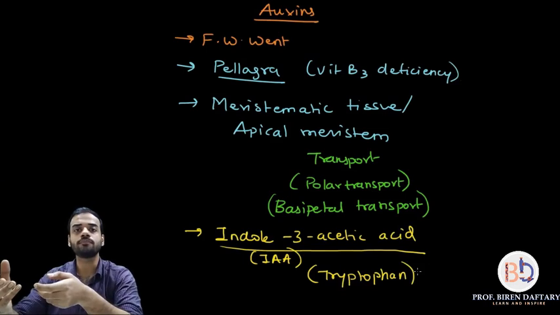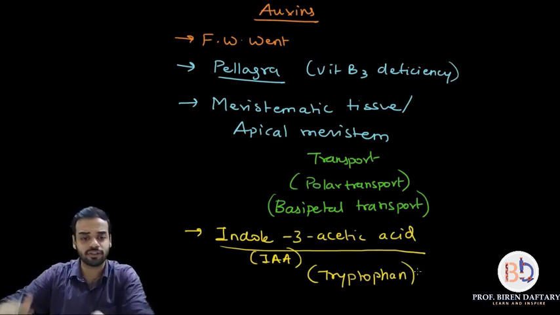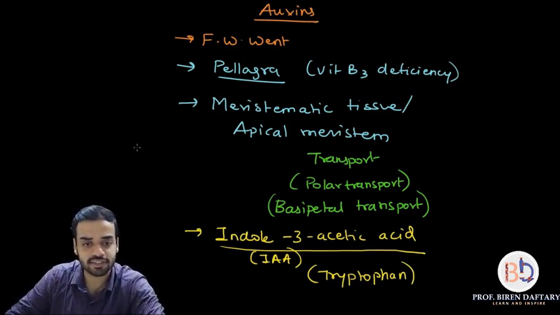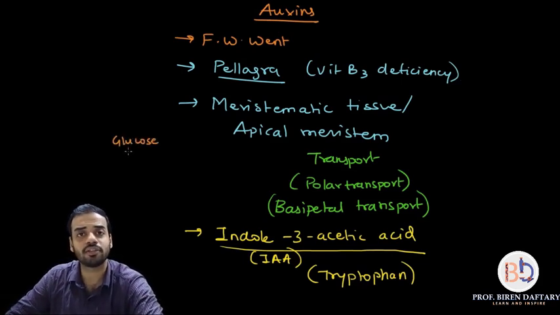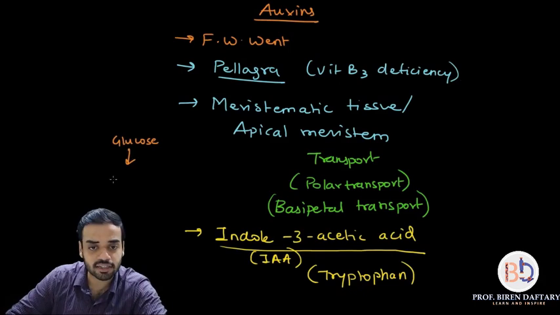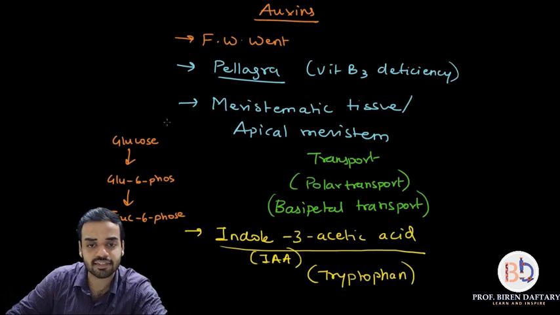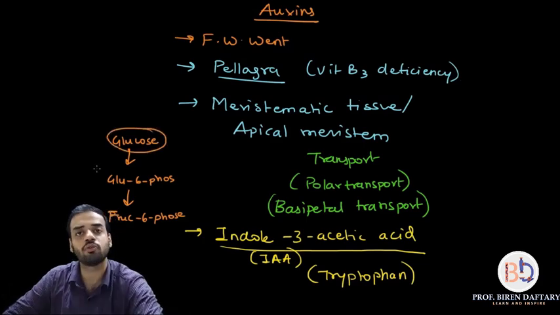For example, in respiration, suppose I write down over here sideways glucose, when we study glycolysis, glucose gets converted into glucose 6 phosphate, correct? And then glucose 6 phosphate gets converted into fructose 6 phosphate. So here can I say that glucose is the precursor for glucose 6 phosphate?